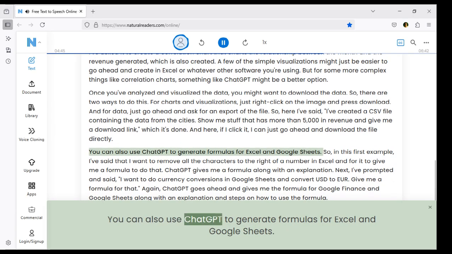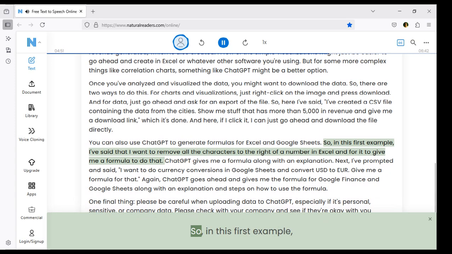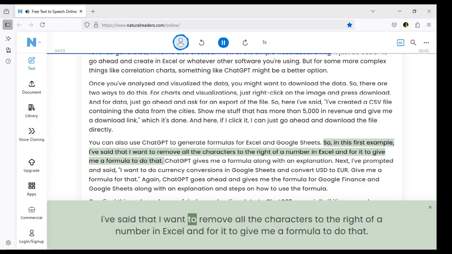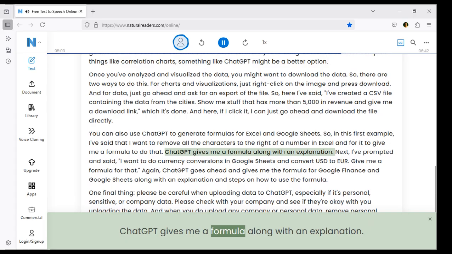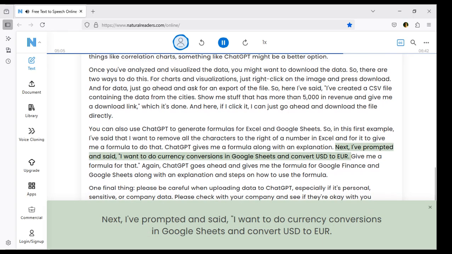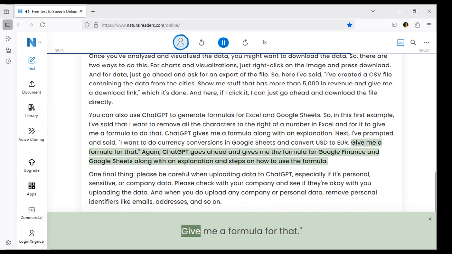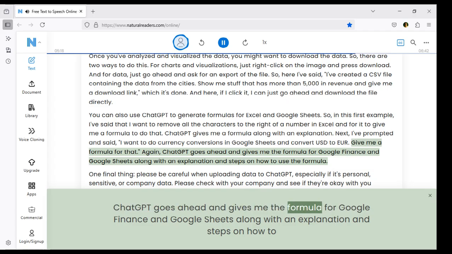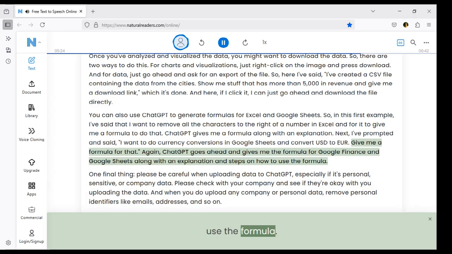You can also use ChatGPT to generate formulas for Excel and Google Sheets. So, in this first example, I've said that I want to remove all the characters to the right of a number in Excel and for it to give me a formula to do that. ChatGPT gives me a formula along with an explanation. Next, I prompted and said, I want to do currency conversions in Google Sheets and convert USD to EUR. Give me a formula for that. Again, ChatGPT goes ahead and gives me the formula for Google Finance and Google Sheets along with an explanation and steps on how to use the formula.